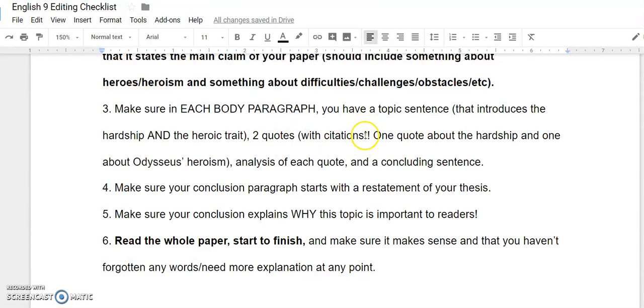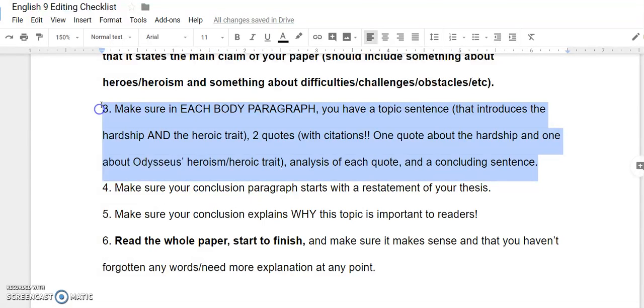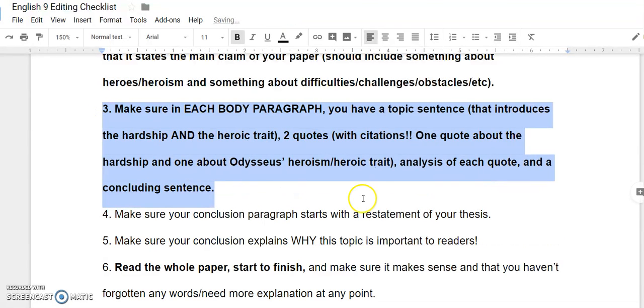Each of them should have a citation. One quote needs to be about the hardship, and one needs to be about his heroism, heroic trait. Spell trait right. You need to analyze each quote, and your body paragraph needs a concluding sentence. Each of the 3 body paragraphs should have these items.